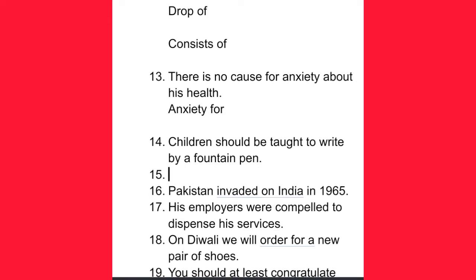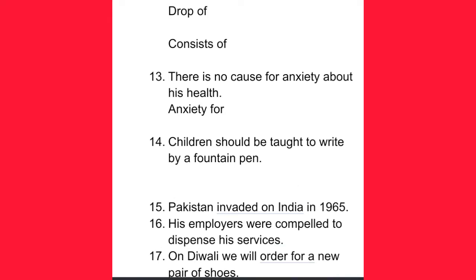Next, 14th: Children should be taught to write by a fountain pen. I think many of you can rectify it on your own, because write is followed by with here. Write with. So by must be replaced by with. All right. Children should be taught to write with a fountain pen. We must not use by here. We should use with.